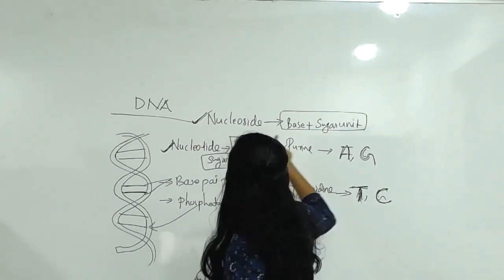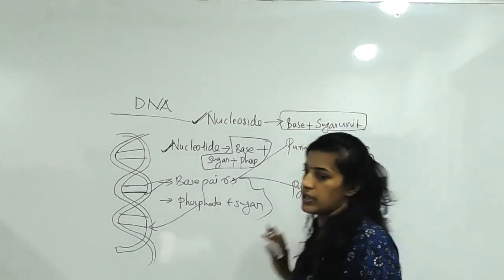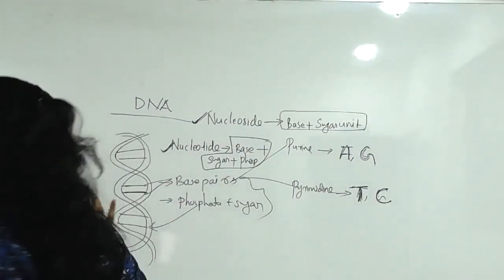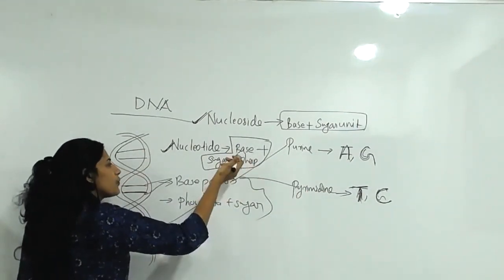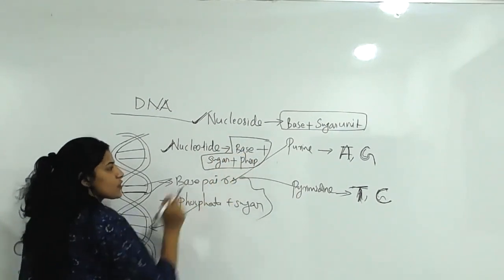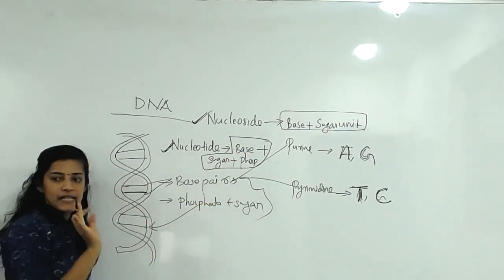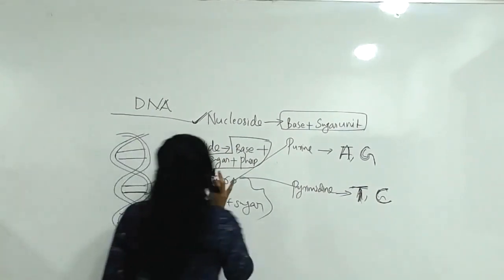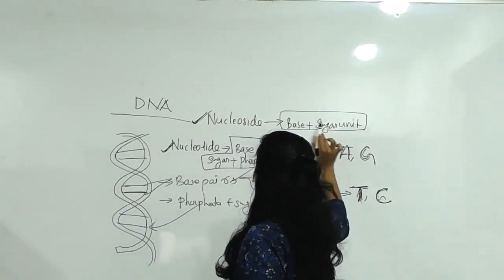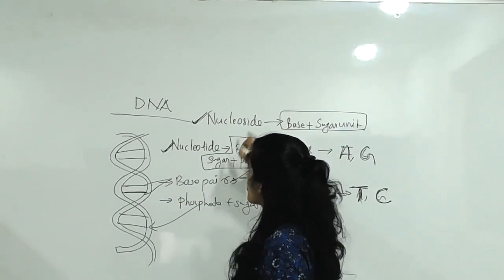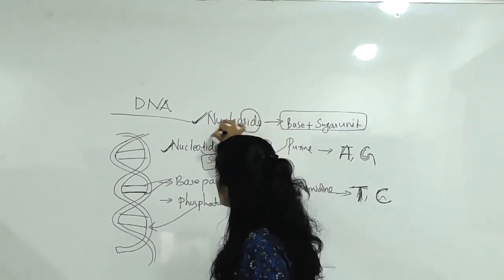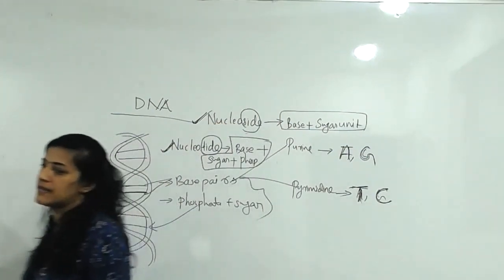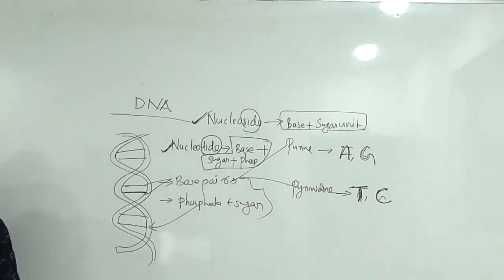Nucleoside means only base plus sugar unit. These terminologies are very important. In a nucleotide, base, sugar and phosphate, all three must be present. But in the nucleoside case, only base and sugar unit; phosphate we can avoid. So its name becomes nucleoside, ending with SIDE. Here it ends with TIDE. This is the difference between nucleoside and nucleotide. Okay.